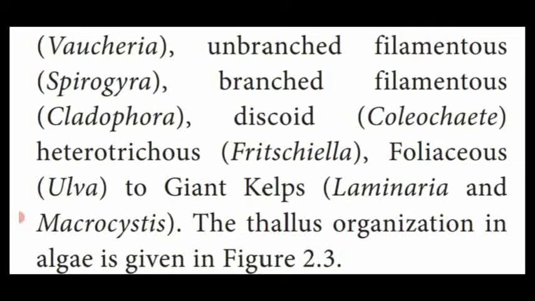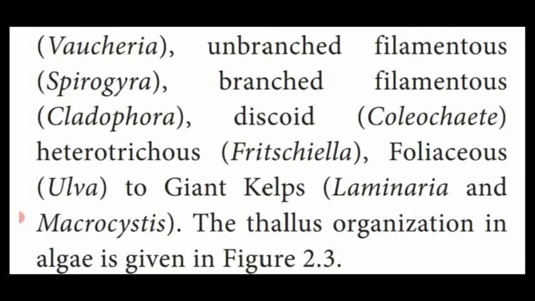Giant kelp. Giant kelp means they look like an angiospermic plant, with root-like, stem-like and leaf-like organs. Normally, algae do not contain true root, true stem and true leaf, isn't it? In the introductory part, we already saw that.